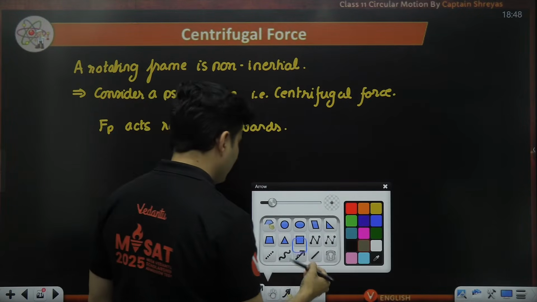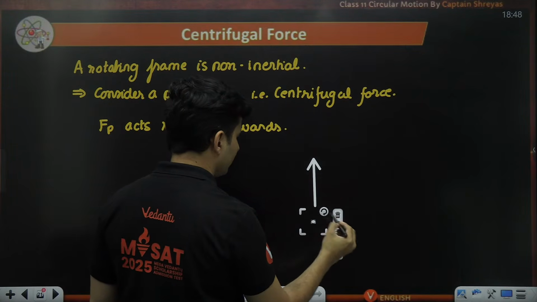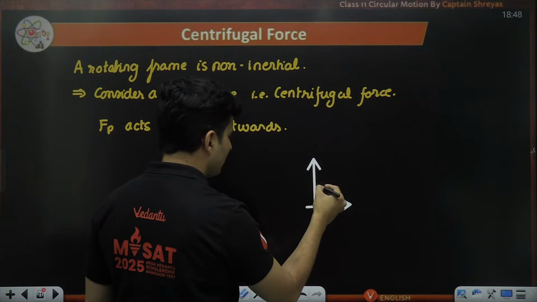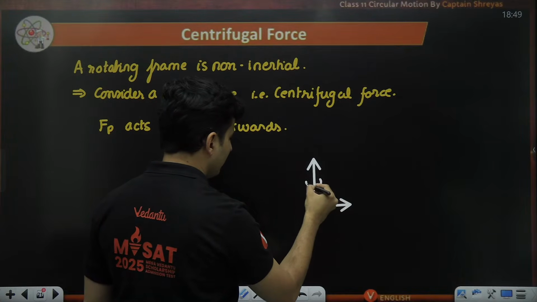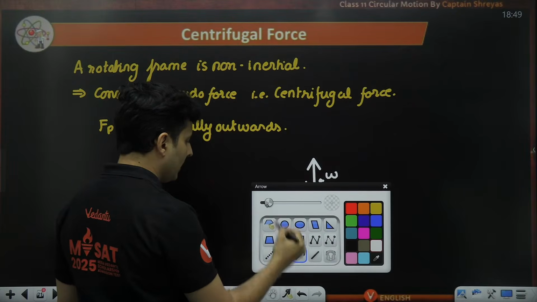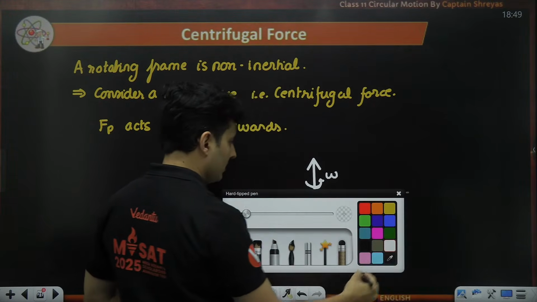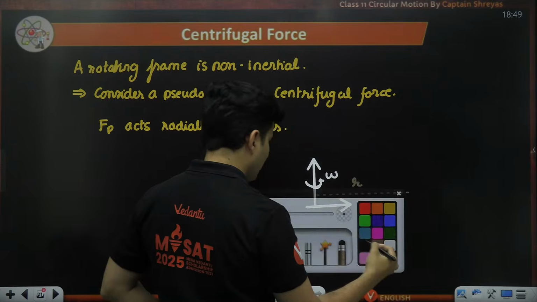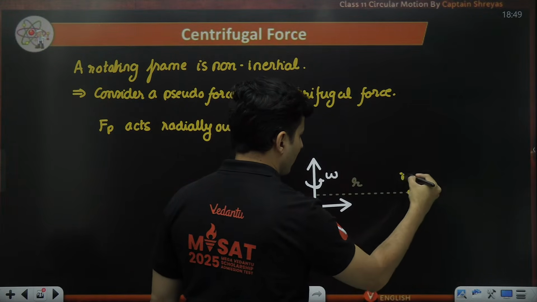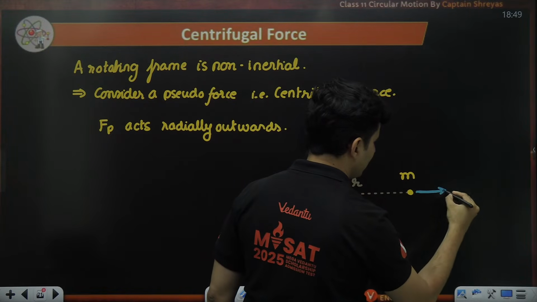So if I have a frame of reference like this, and this frame of reference is rotating, and I am looking at some object over here at a distance of r. It has some mass, then the centrifugal force on it will be radially outwards.